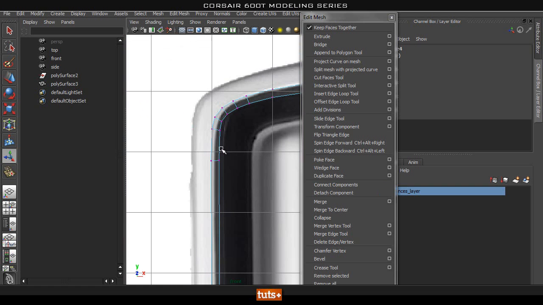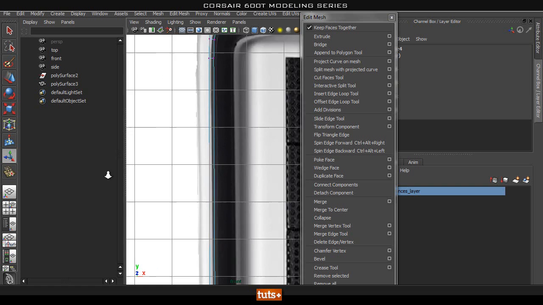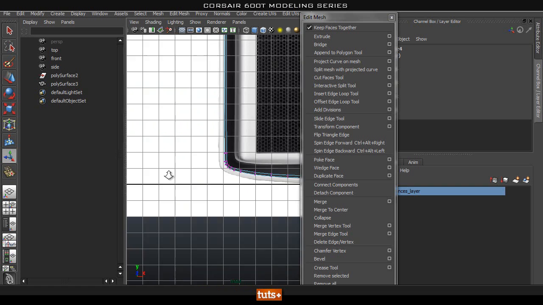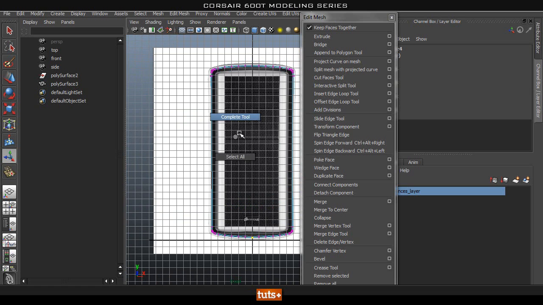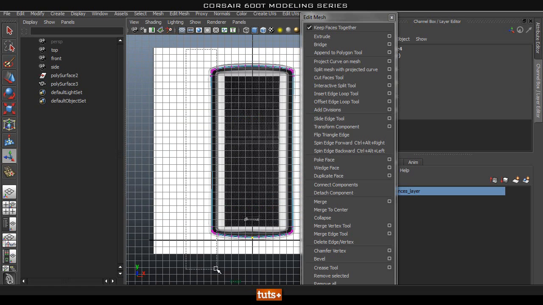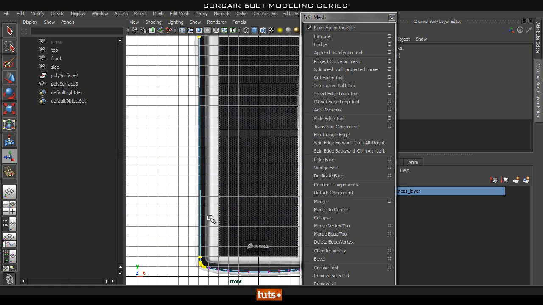So now that we've flipped it over, as you can see, this side doesn't really line up. So what we're going to do is just select them verts and push them back a little bit. So we'll go into our vertex mode and select probably one of those ones and just push them back a little bit.